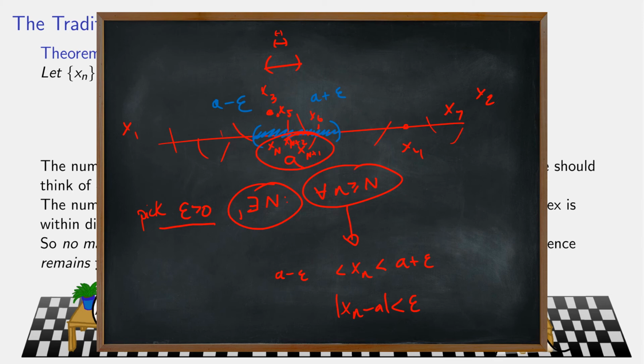For any epsilon which is positive, it defines this little interval around A. There will be a cutoff point past which every term of the sequence is trapped there.